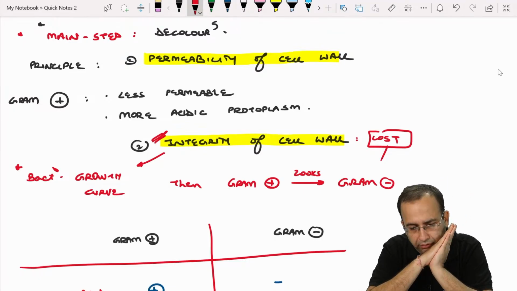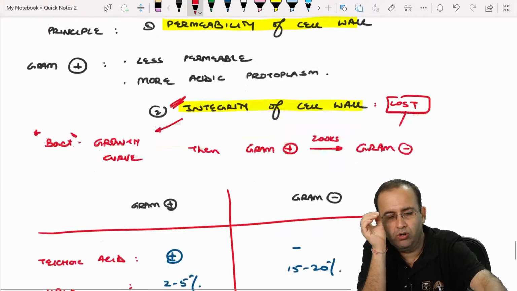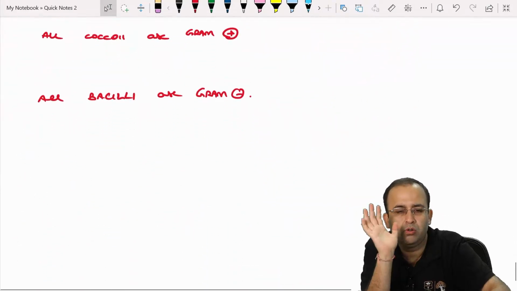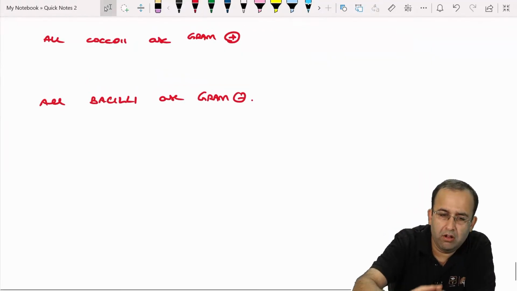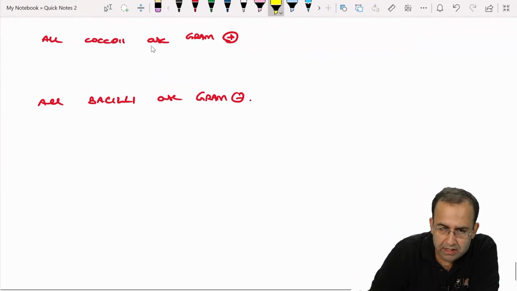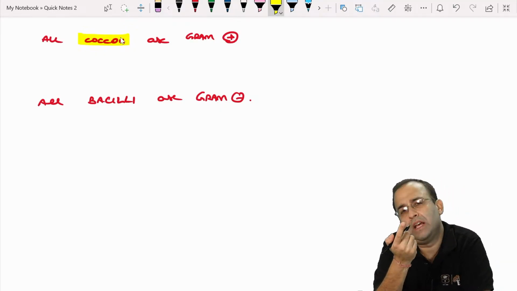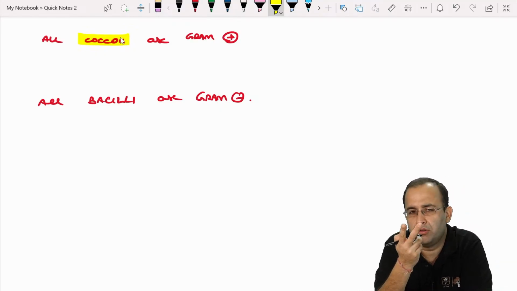Fair enough. Now, all cocci are round, bacilli are elongated. All cocci are gram positive. We will see when we study bacteriology, we will start with our first chapter, gram positive cocci, that is staphylococci, streptococci.